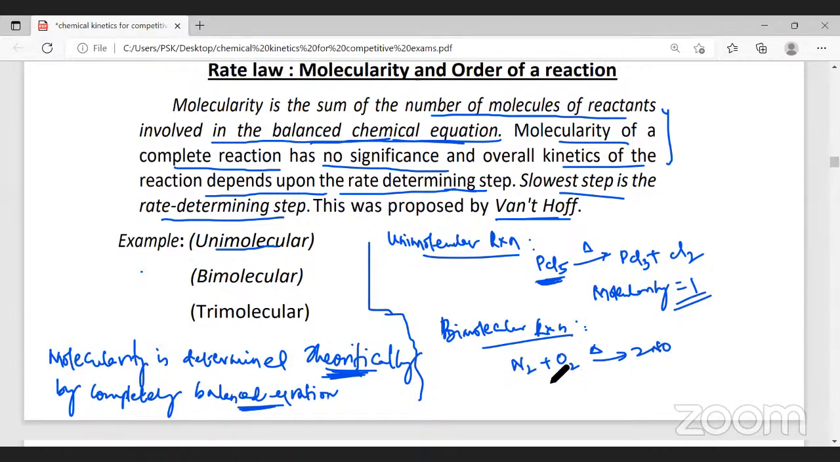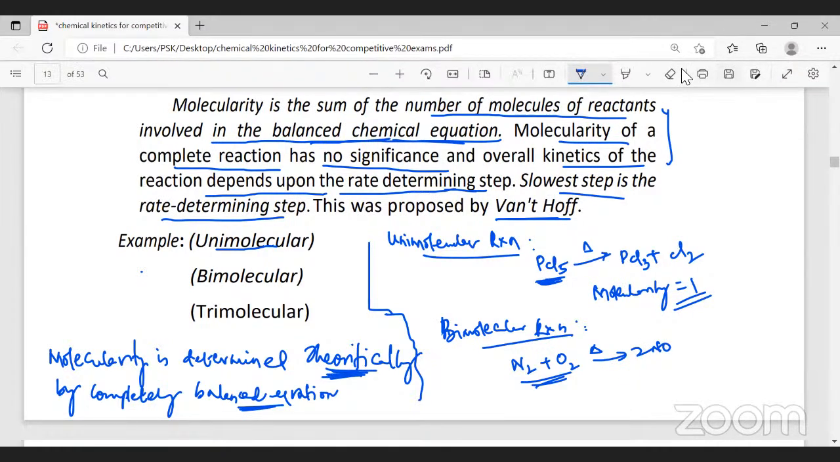How many reactant molecules are taking part? Look at the reaction and tell me how many reactant molecules. One nitrogen and one oxygen. Totally, two. Since two molecules are taking part, we call this a bimolecular reaction. Now, observe these two equations and tell me whether the reaction is balanced or not.